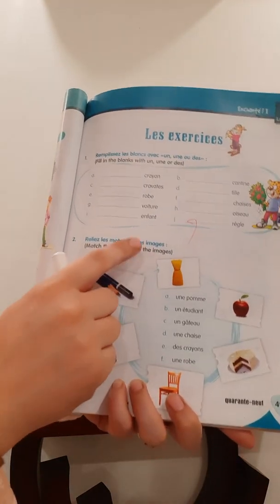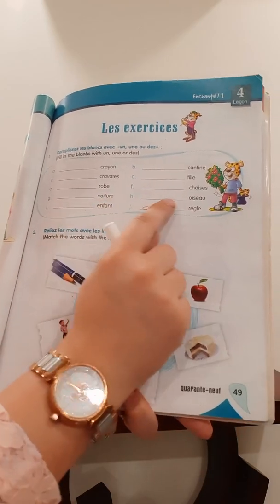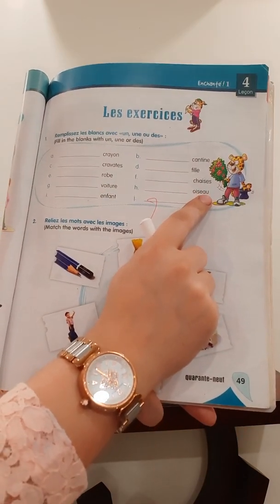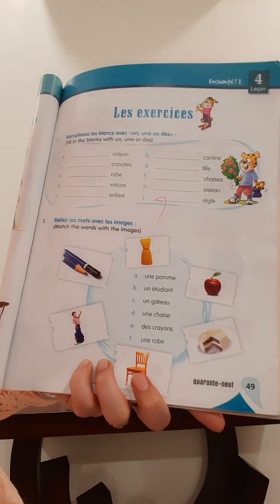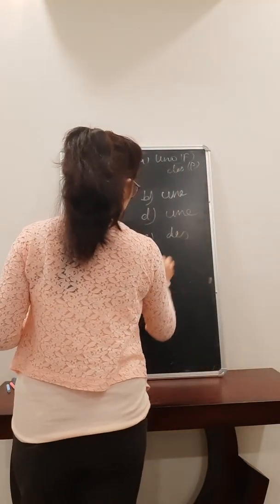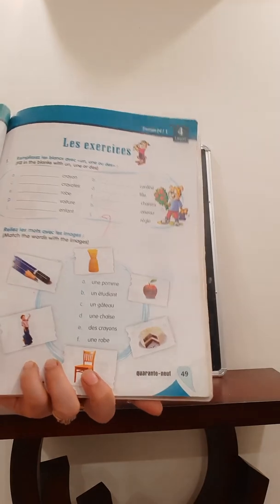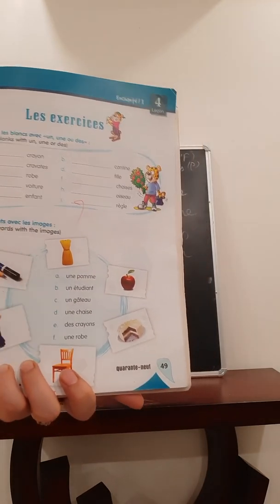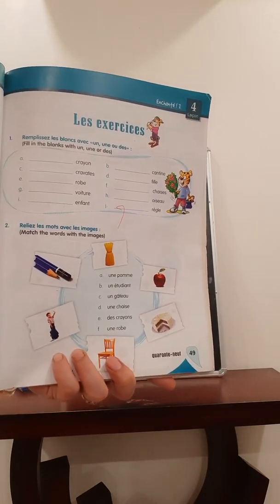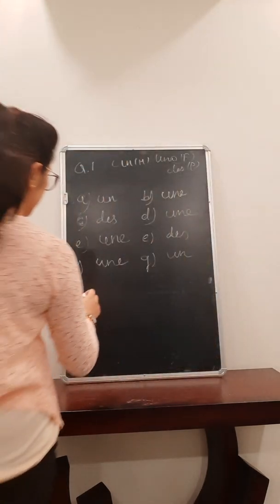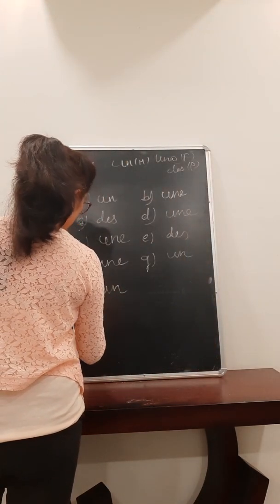Then we have oiseau. Oiseau is bird. Bird will take masculine. So un. Right? I hope the board is clear to you. Then we have enfant. Enfant is masculine, so un enfant.